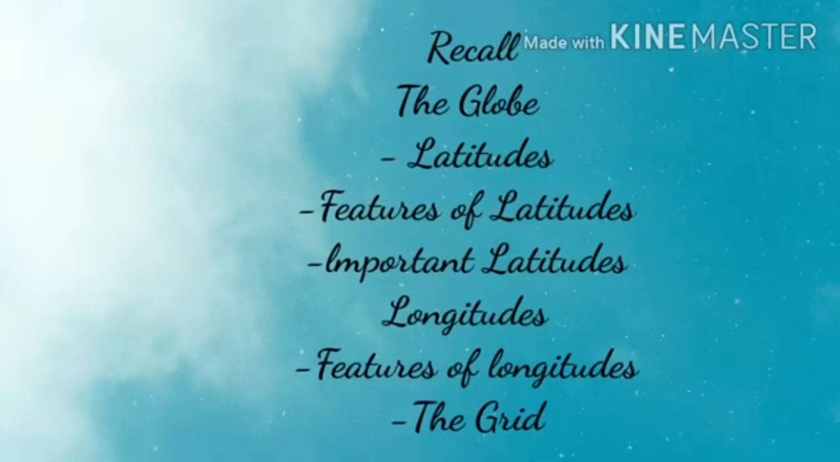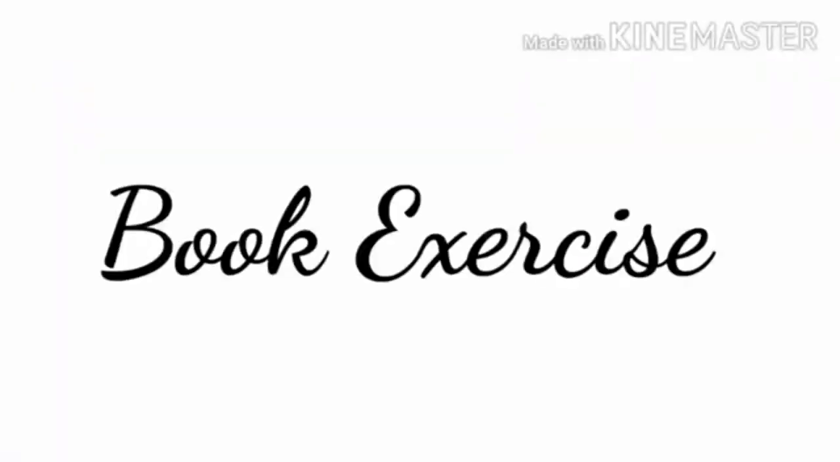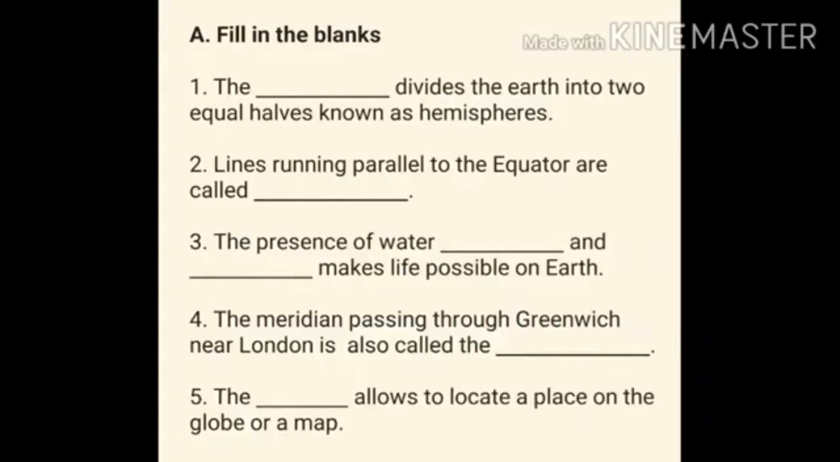Okay children, now I am going to give the book exercise. Let us see the first Roman numeral. Fill in the blanks. First question. The dash divides the earth into two equal curves known as hemispheres. Children, the dash divides the earth into two equal curves known as hemispheres.